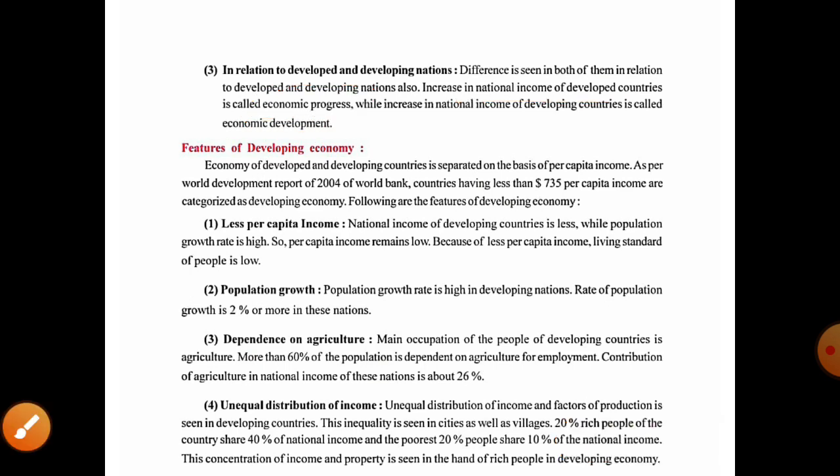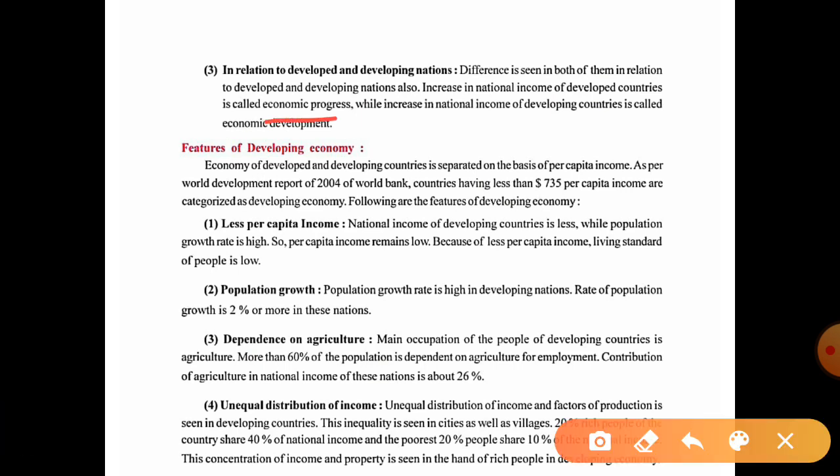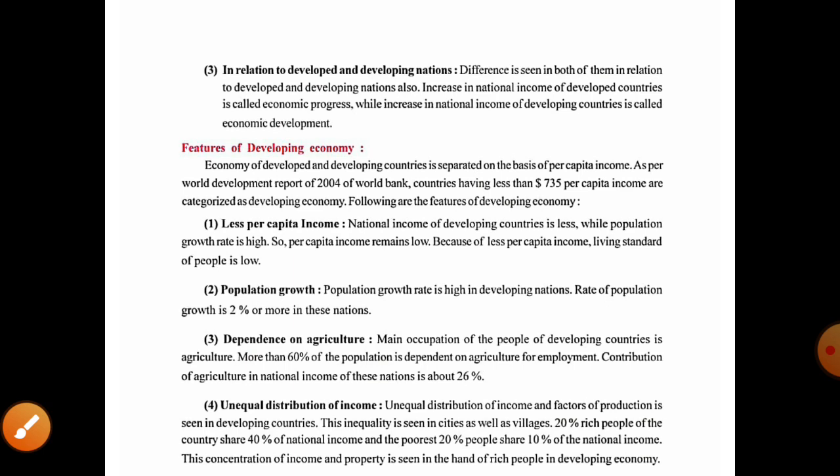Which means in developed countries, attention is given to quantity, the number of production which will be increased, while in developing countries we can see the quality will be increased.